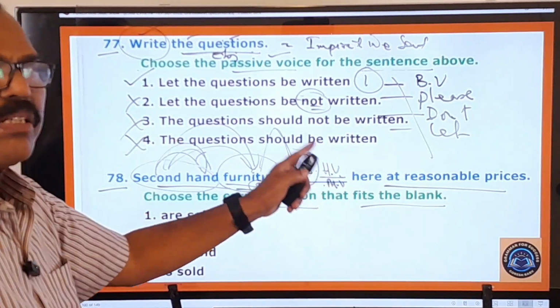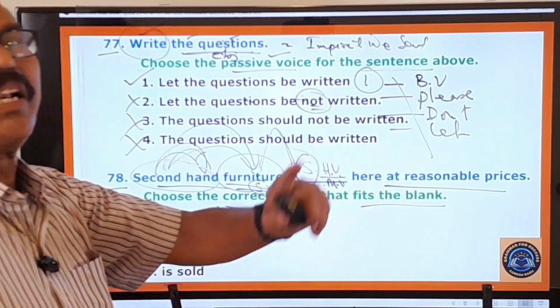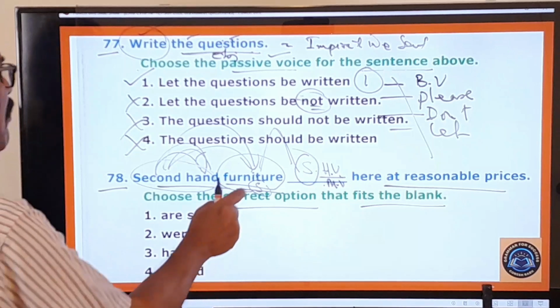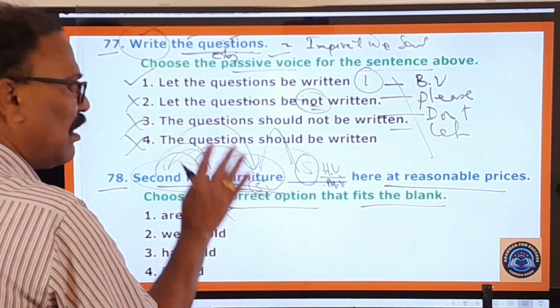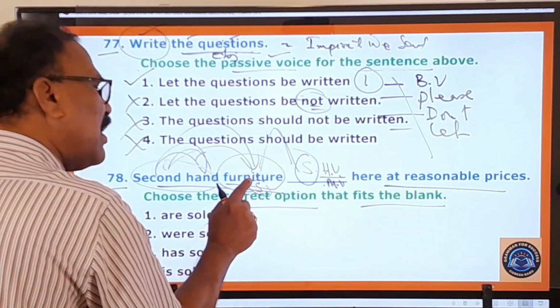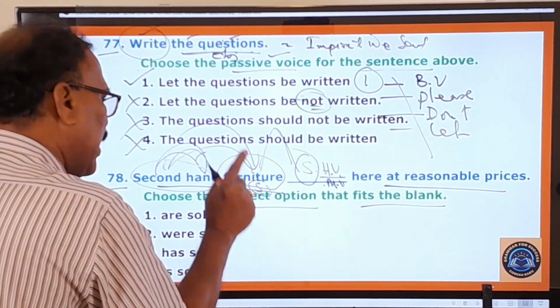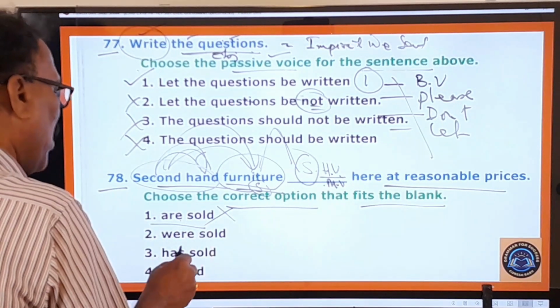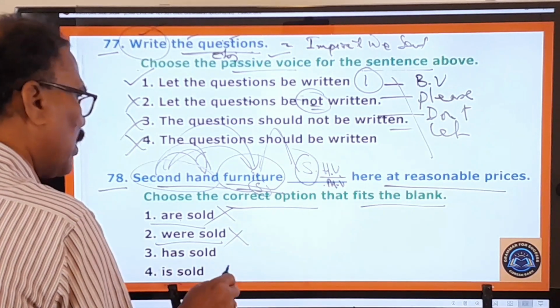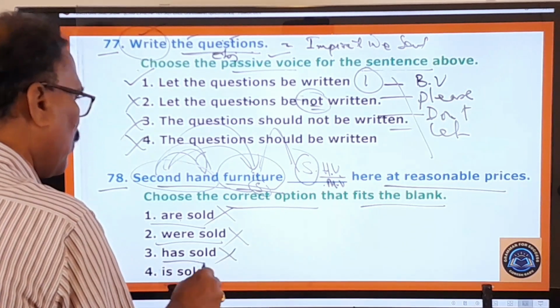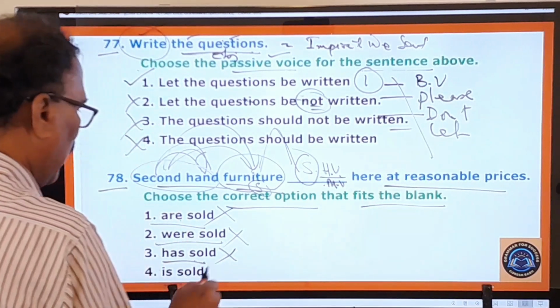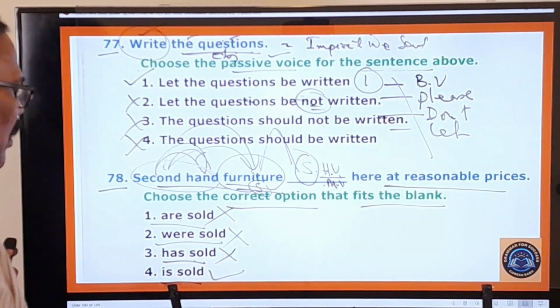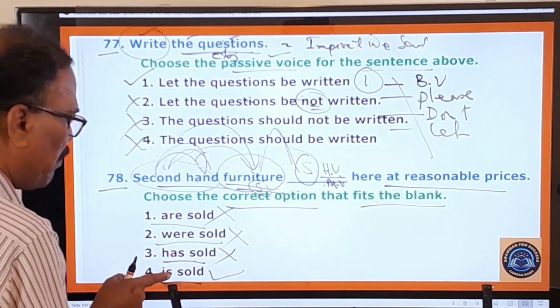Only a singular helping verb or singular main verb should be used next to this, because furniture is always a singular noun, by birth singular. Okay, and here "were sold" is a plural verb, therefore it's wrong. Has sold, wrong, because here you cannot say "has sold". "Is sold", this is the right one.